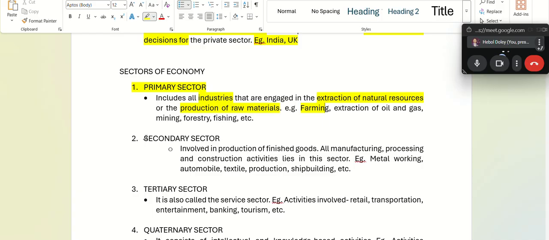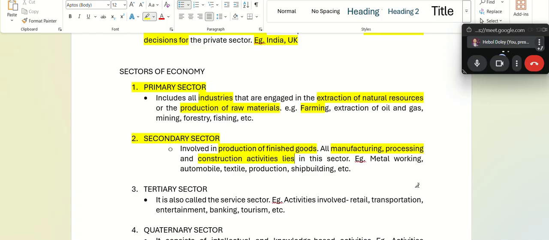Then you have the secondary sector where we use the raw materials to produce some goods. So all manufacturing, processing and construction activities come under this sector. For example, can we call making of jam a secondary sector?